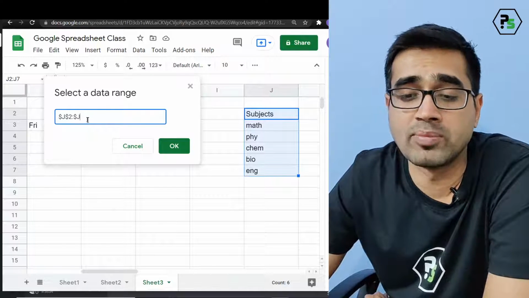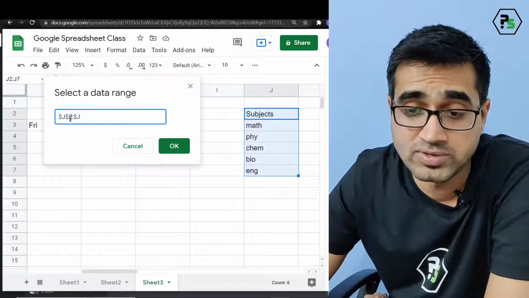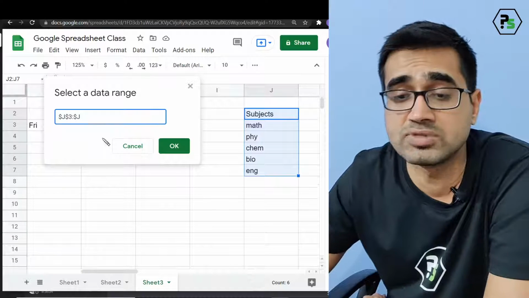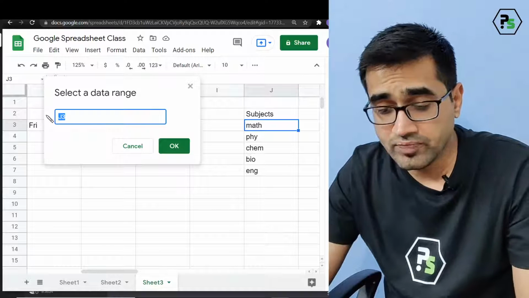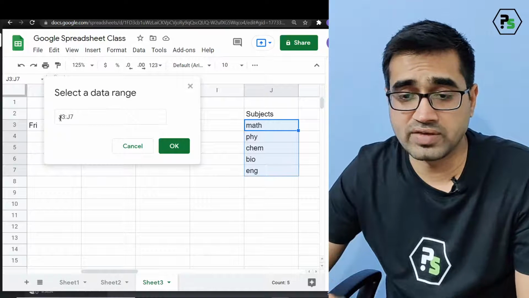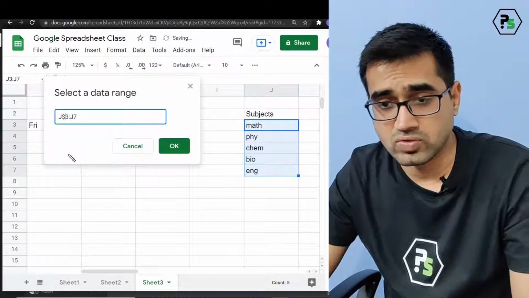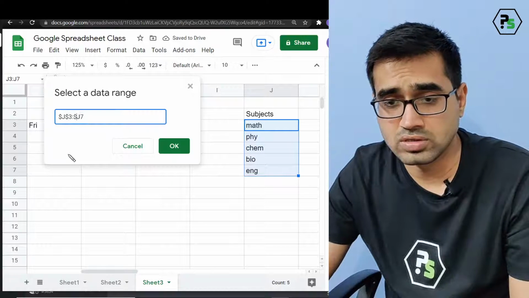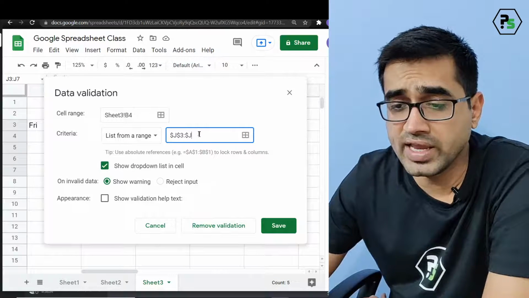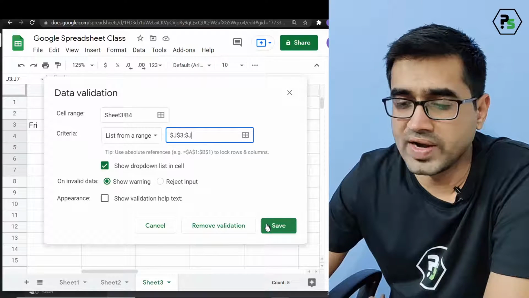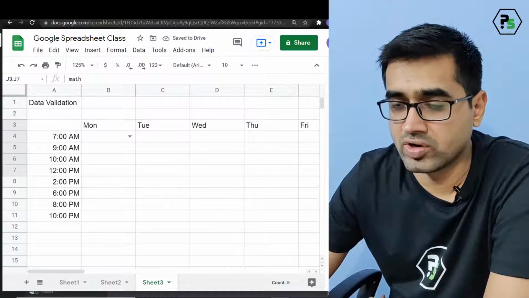I only want the column to be fixed from J2, because the subjects are starting, oh, not from J2. I want it from J3 because the subject list is coming from J3. Correct? So I select this J3 to J7 and I just lock it. I got this lock and I don't want the rows. Now I close it. J3 to J complete. Okay, it has popped out. Now let us go back and see if magic has happened or not.